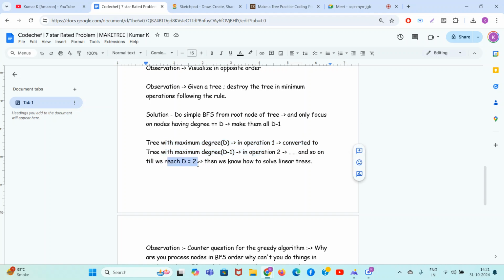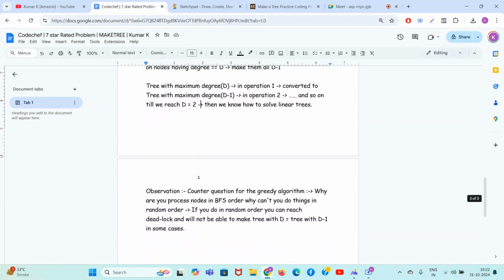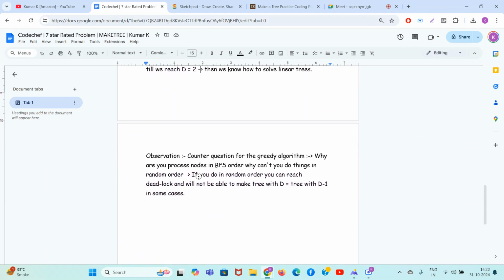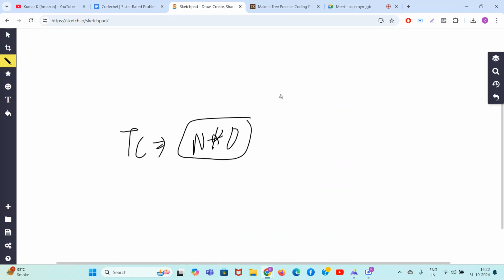As soon as we reach degree d equal to 2, it means all the trees are now linear trees. You can solve them in 2 operations by using the alternate method. But guys, you have to do your BFS d times. So time complexity is n into d, because you will do BFS again and again d times.